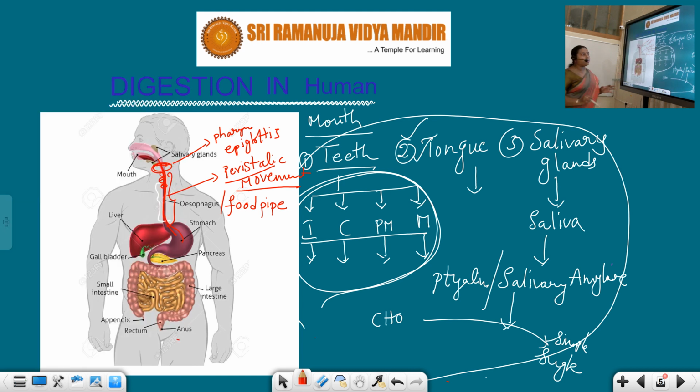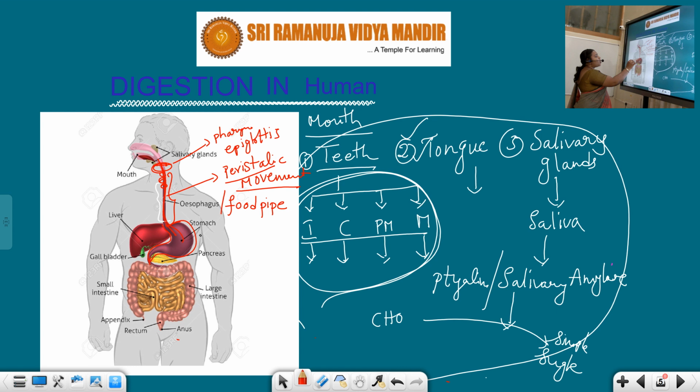The stomach is a J-shaped muscular bag-like structure. See, this is the stomach here, students. Further digestion takes place in the stomach. It is one of the widest parts of the alimentary canal. In the walls of the stomach, we have epithelial cells.